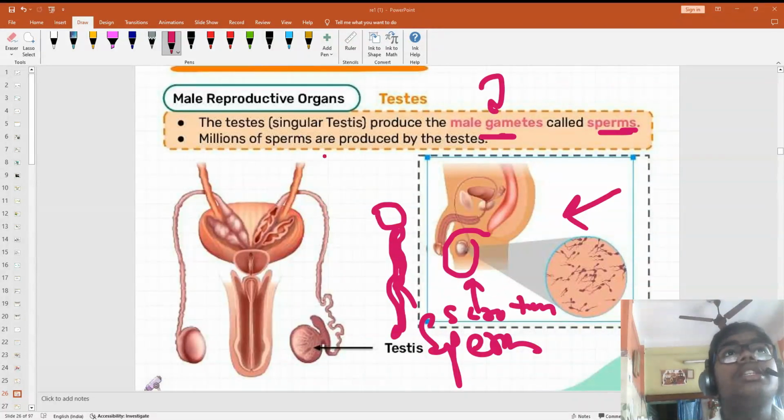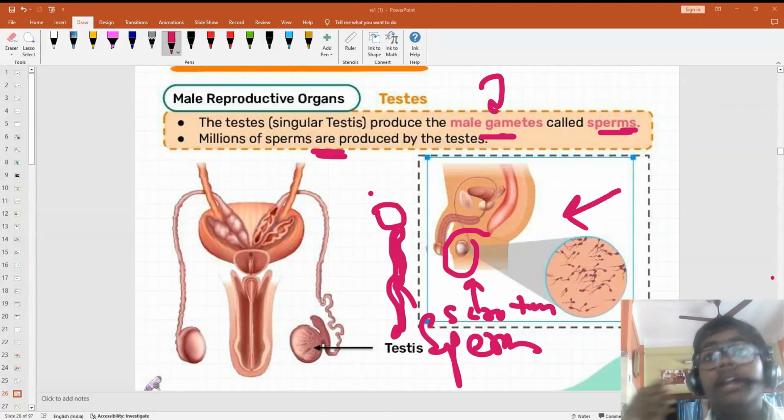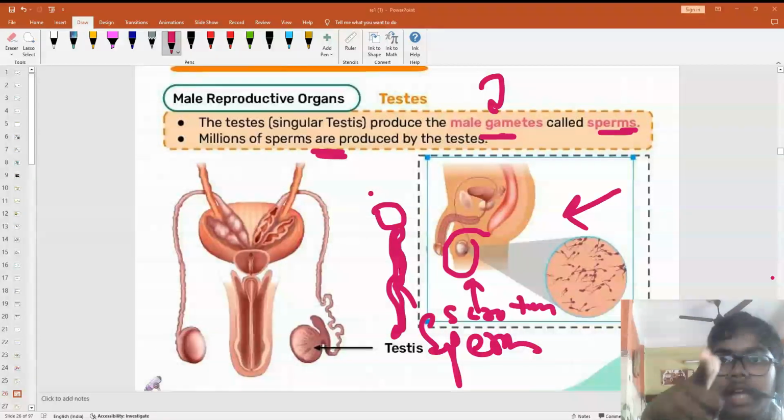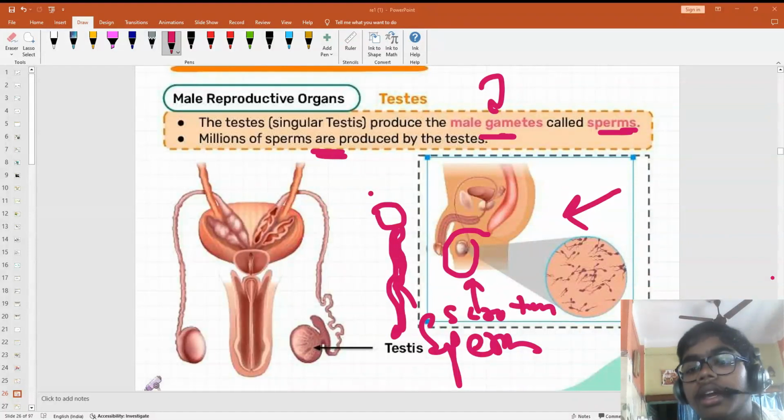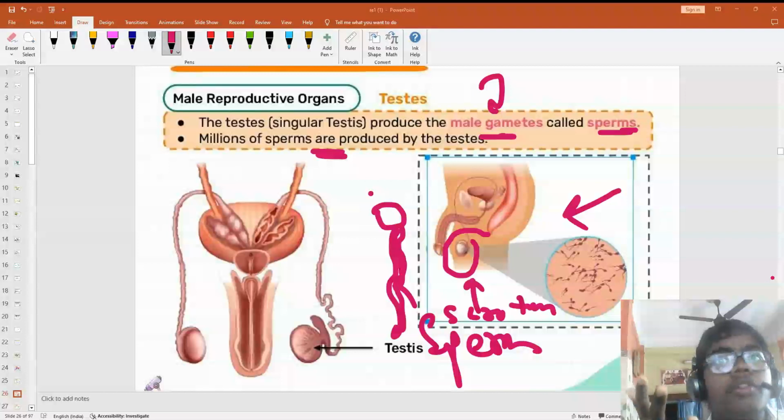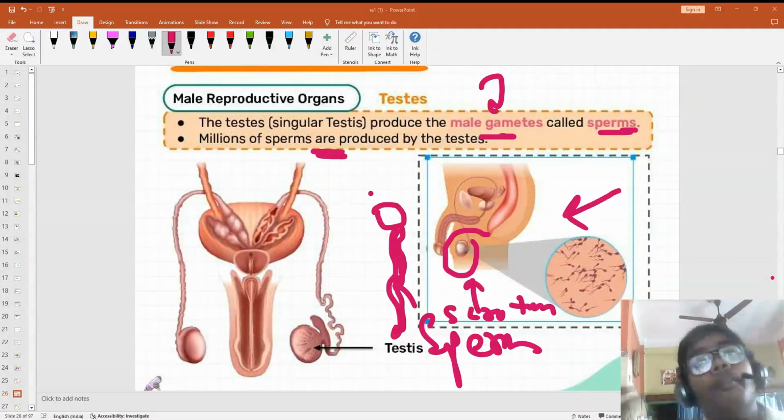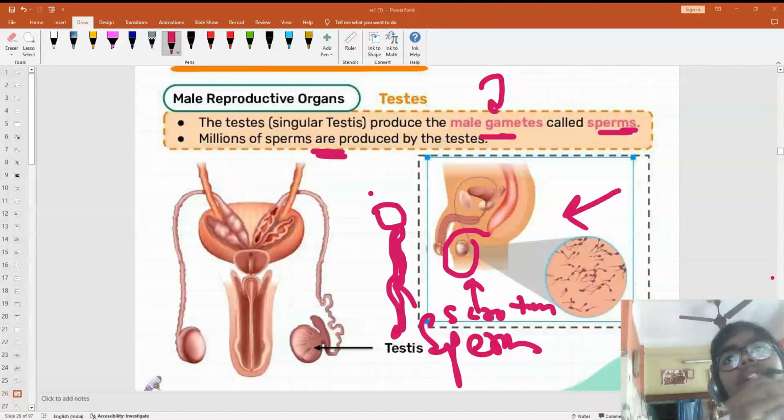Now this testis produces millions of sperm, millions of male gametes are produced, because sperm have to fuse with the female gamete. It has to travel a long distance. So if one is produced and it dies, then what will happen? Nothing can happen. Reproduction will not be possible. That's why our body has been adapted so that millions are produced, so that they can easily travel and fuse in the female's body easily.